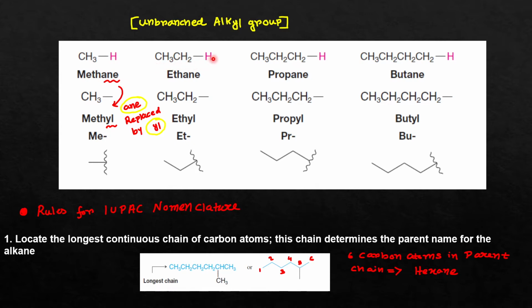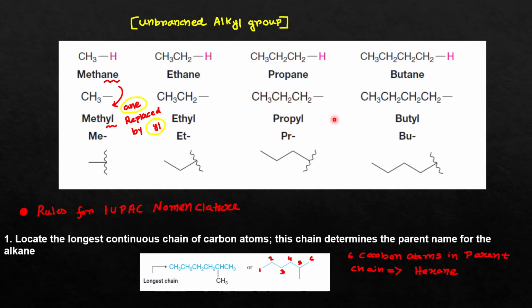Similarly, in the case of ethane, if you subtract one hydrogen, you will get the ethyl group, which is also drawn in bond line formula like this. In propane, if you subtract any one of the terminal hydrogens, you will obtain propyl. In butane, if you subtract any one of the terminal hydrogens, you will obtain the butyl group. These are the rules for nomenclature of unbranched alkyl groups.